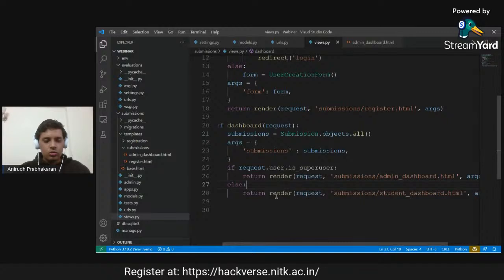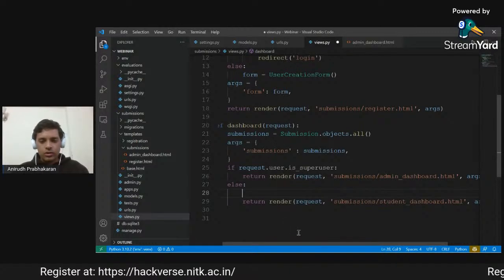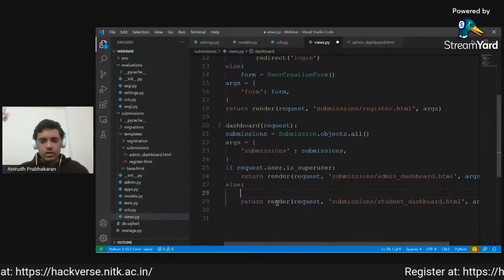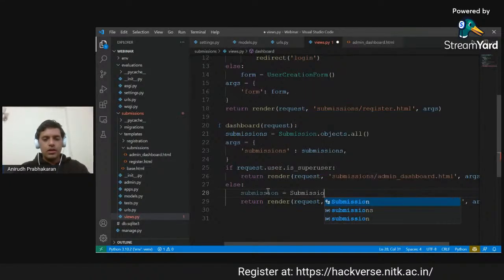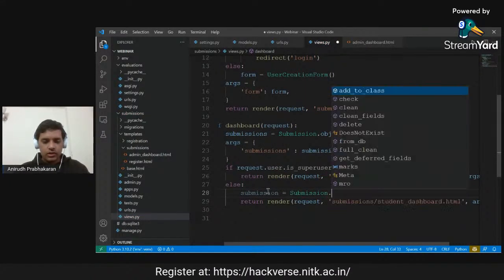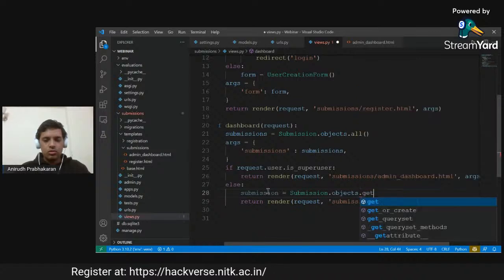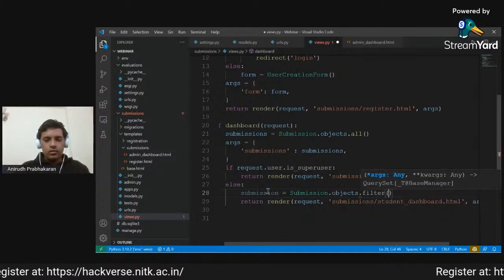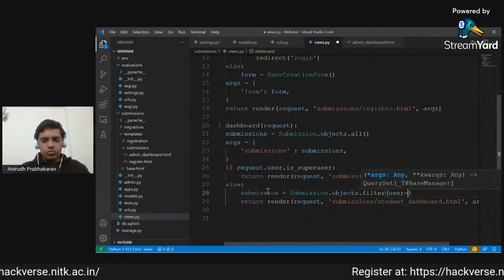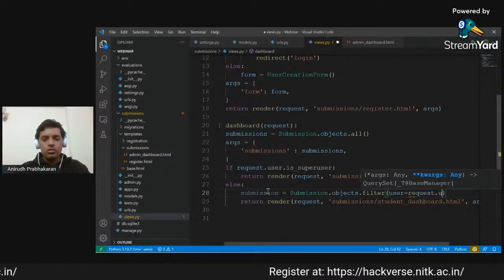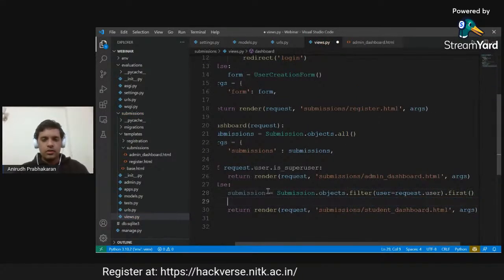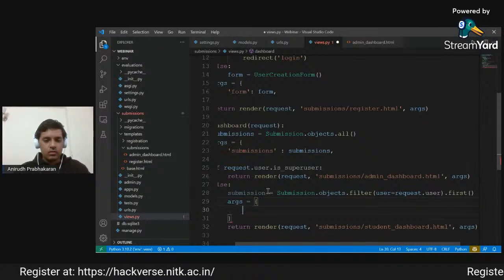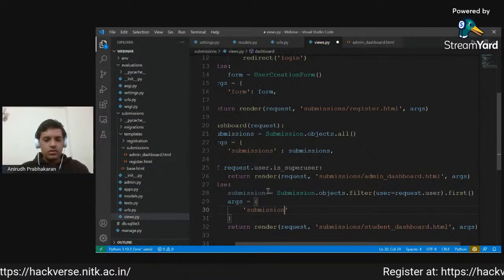One more thing that would be good to show is whether a particular student has already made a submission. So let us try to get the submission that the student has made. I will use Submission.objects.filter by user equal to request.user, and then get the first instance of that. Then in args, I will add submission.